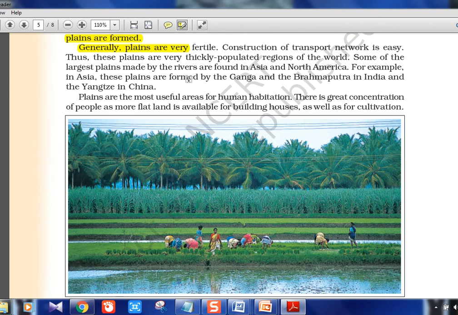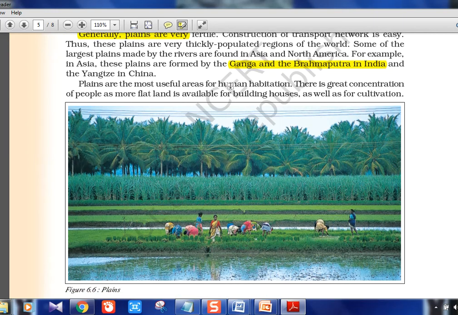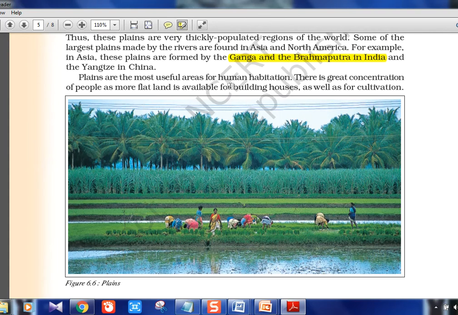Then again river names, I think they are given: Ganga, Brahmaputra. Brahmaputra is there in the news now. Siang river, you know, it has turned black, or you can say silty, in the Assam and Arunachal Pradesh region, and India has raised concern and reported to China because China is developing a long tunnel there, I think the longest tunnel in the world. So there are issues going on. Okay, Yangtze is a river in China. Plains are most useful for human habitation, like I told.